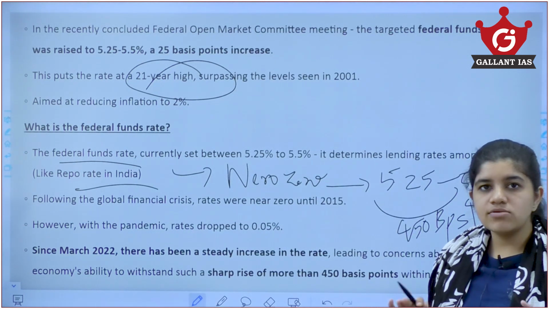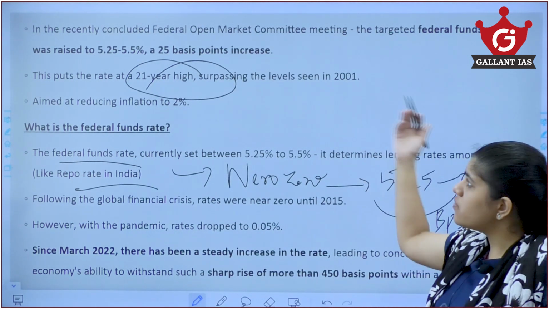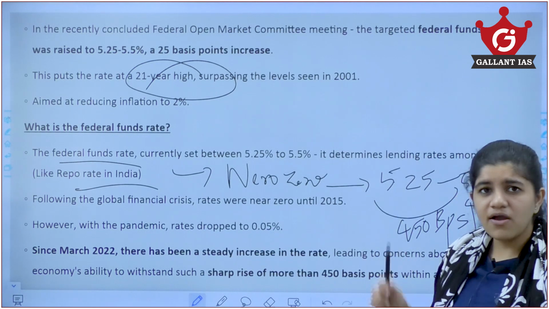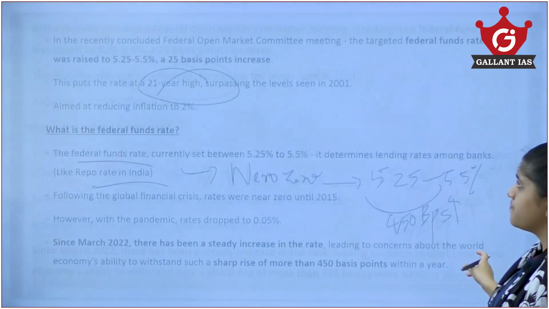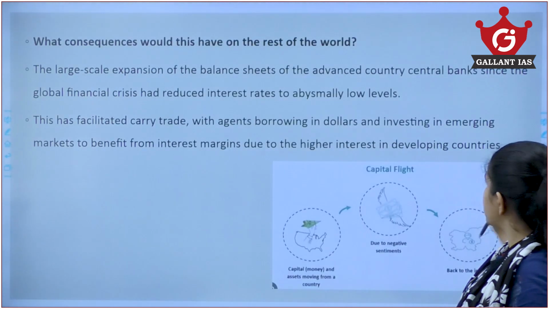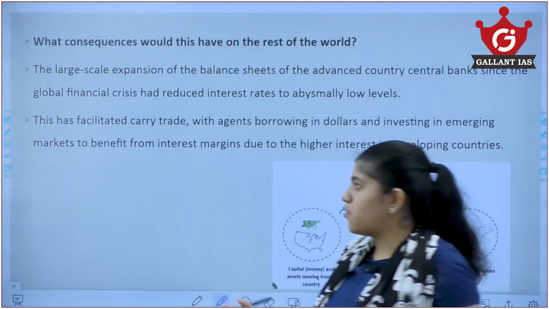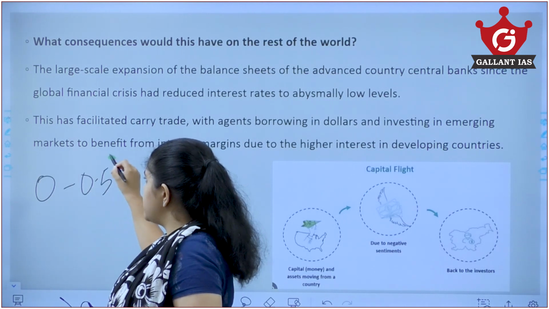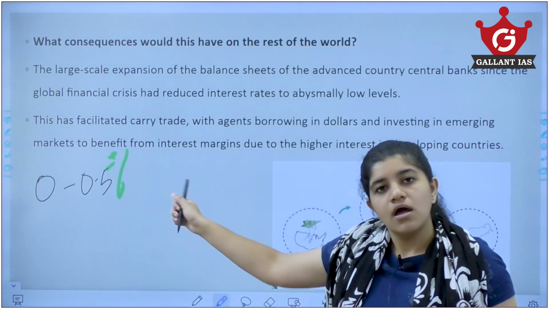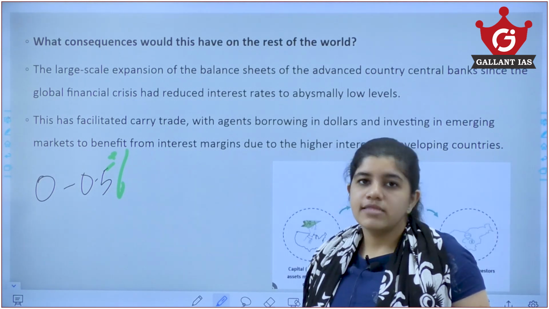Their aim is to reduce inflation, but we need to know how the rise in their repo rates is going to affect a country like India. So I told you that they had near 0%, or 0.5%, in the case of their federal banks.